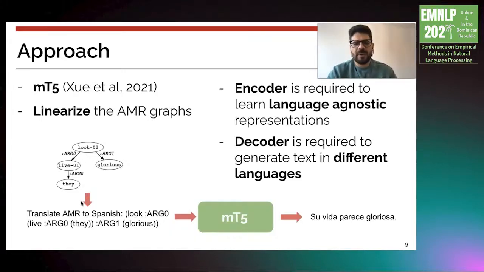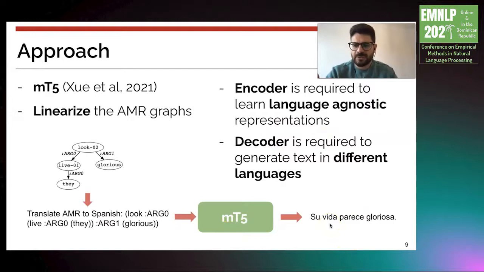For our approach, we fine-tune an mT5 model, and for that we linearize the AMR graphs using the PENMAN notation. So here you can see an AMR graph together with its PENMAN notation, and we also add a prefix to guide the model to generate the sentence in a desired language. In this case, we'd like to translate this AMR to Spanish. In this setup, the encoder is required to learn language-agnostic representations, and the decoder is required to generate text in different languages.